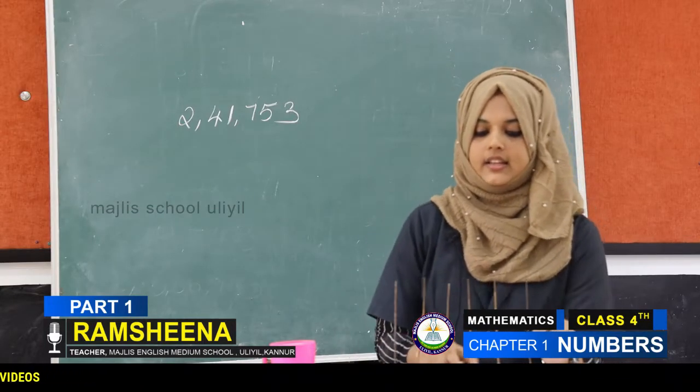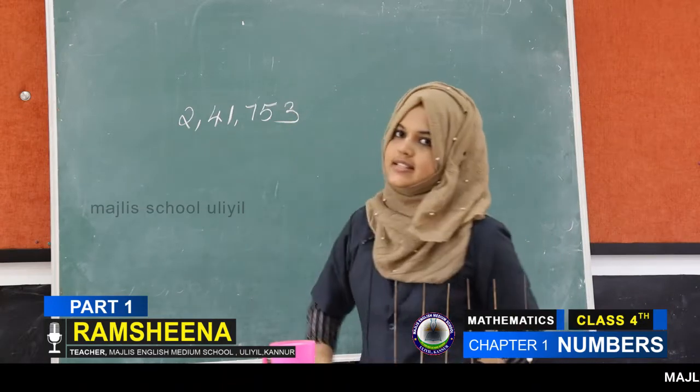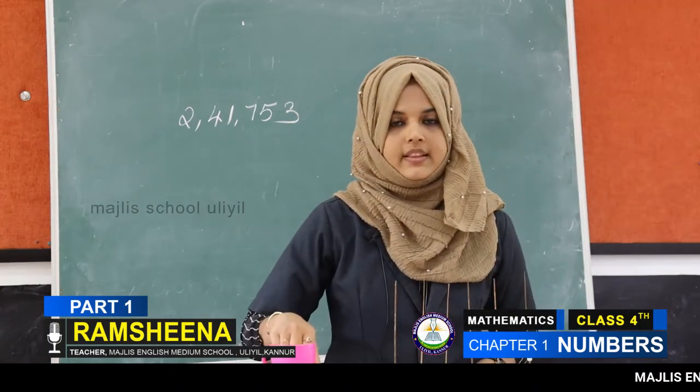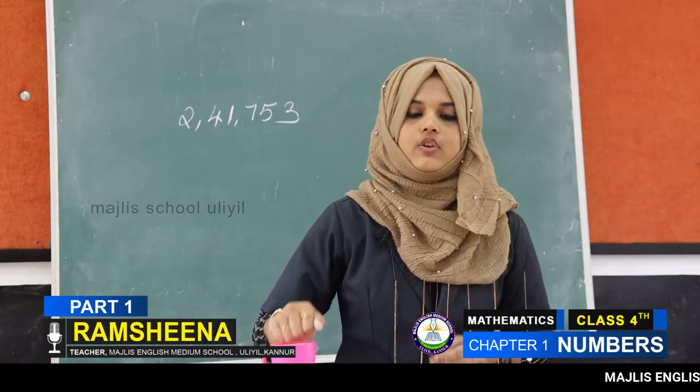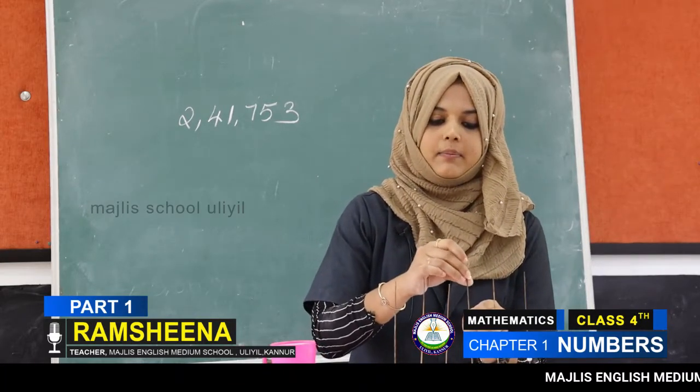Then which number stands in hundreds place? The number 7. So we get 7 beads in hundreds place.